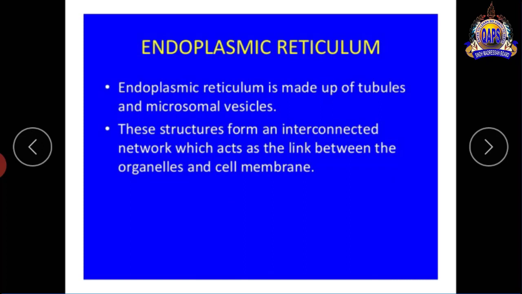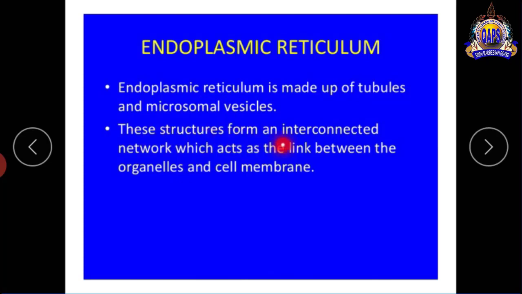Number first organelle of cytoplasm is the endoplasmic reticulum. Endoplasmic reticulum is made up of tubules and microsomal vesicles. Microsomal vesicles are minute tube-like bodies present in the cytoplasm.